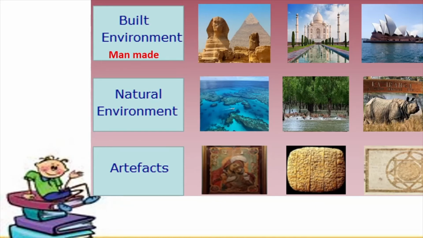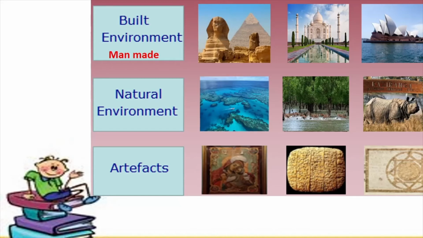Certain national parks or natural environments are also a part of the World Heritage Sites. There you can see the coral reef which I showed you in the beginning, the Great Barrier Reef, and then you have the Kaziranga National Park, which is a World Heritage Site. So there are certain natural places also which come under the list.